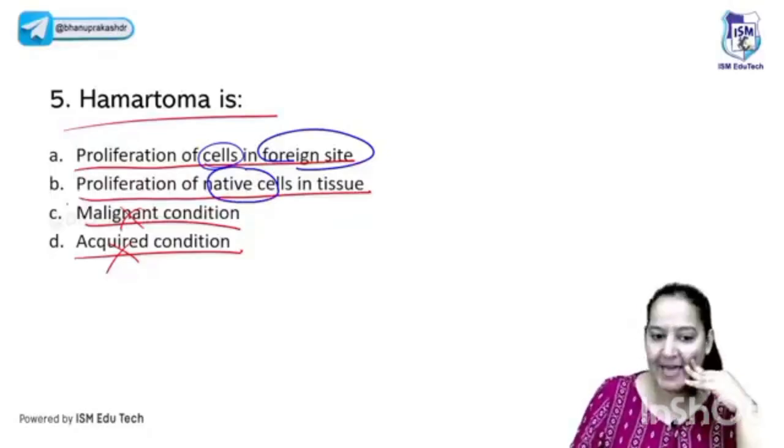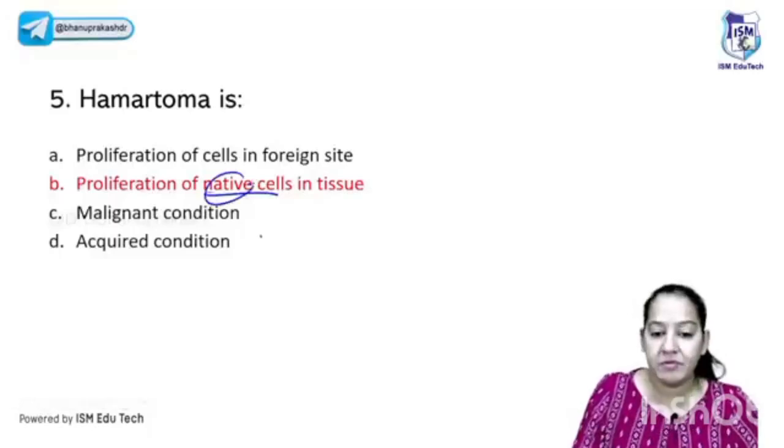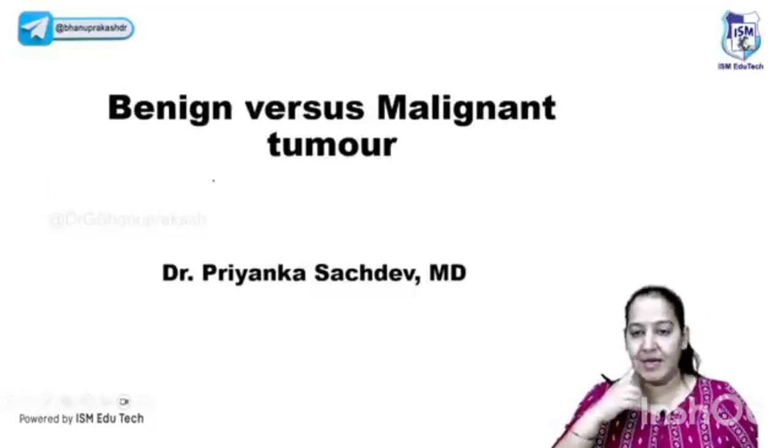So what do you say? Yes, the correct answer here is B. It's the native cell. The site is normal, the same site, but the tissue is abnormal. So the word native is very important here. So we are done with this also.